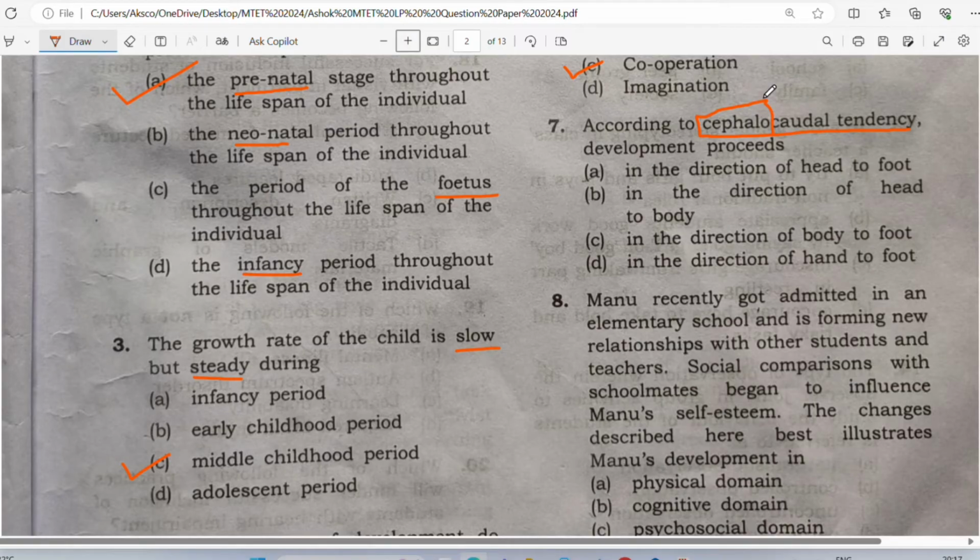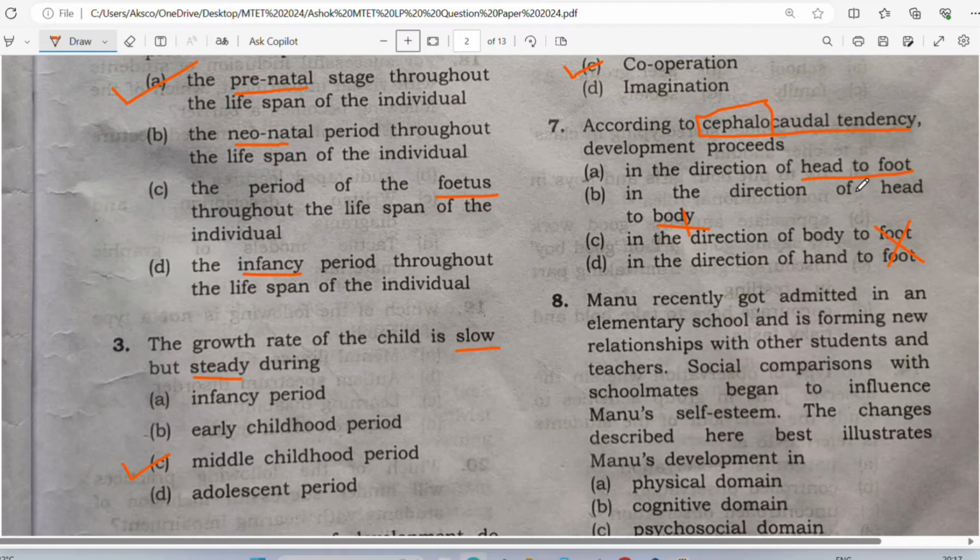Whenever you hear the word cephalocaudal, you understand that it will always go from head to toe or head to feet. It will never go to body, but it will go from head to foot. This is always called cephalocaudal development.